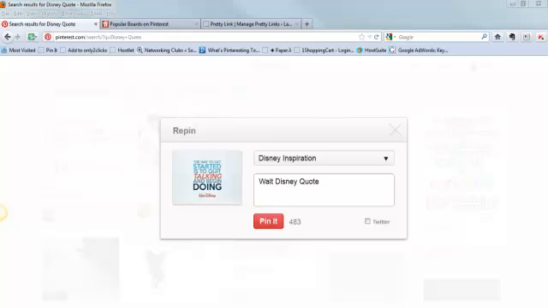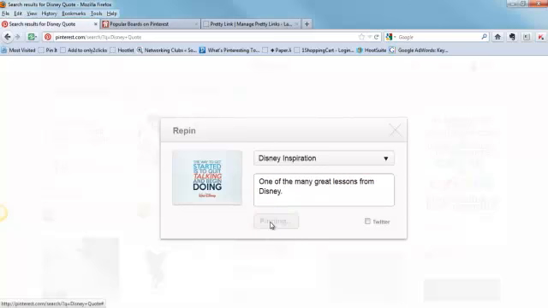Now, based on research that I've previously done, I know that the keyword phrase "lessons from Disney" is a keyword phrase that has high demand but low results. Because of this, I'm going to leverage that keyword phrase in the description that I post. Once I've added my description, I can then just click the red Pin It button,